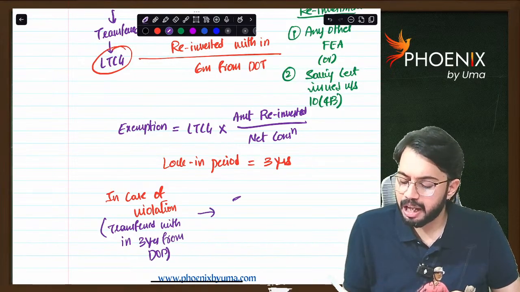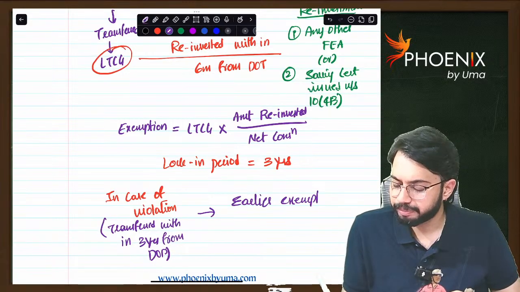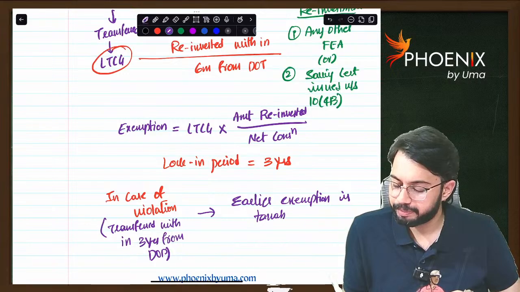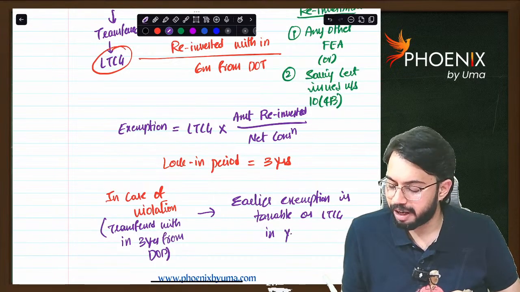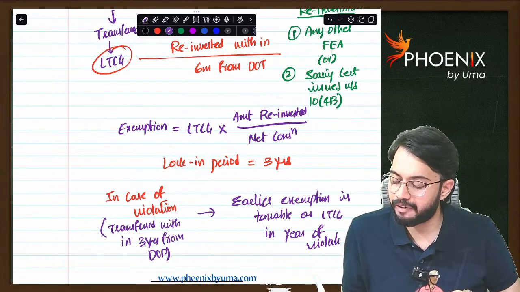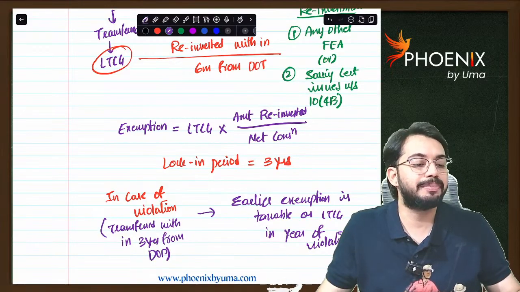Then the earlier exemption claimed is taxable as long-term capital gain in the year of violation. Are you able to understand? So in the year he violates, in that year, whatever the earlier benefit that was taken, that earlier benefit is taxed as long-term capital gain.